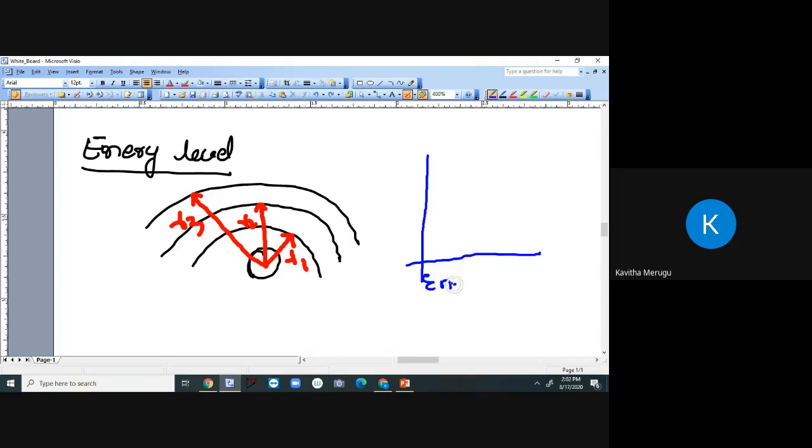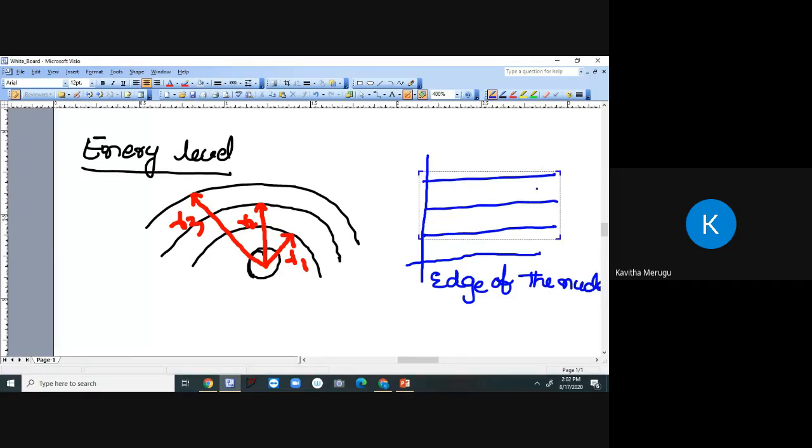So here, this is the edge of the nucleus. If you draw this, since we have 3 orbits, we are drawing 3 lines here. So this is our first energy level, which is located at the distance of R1.